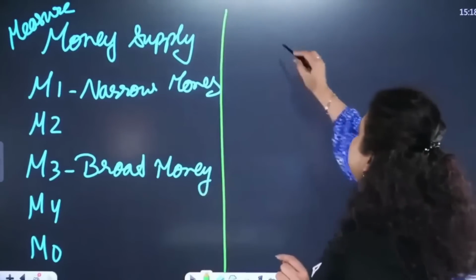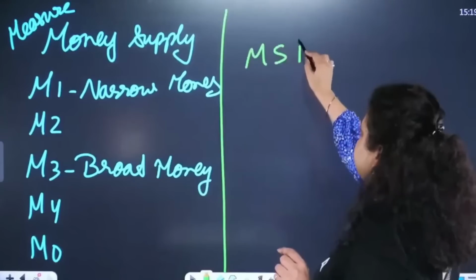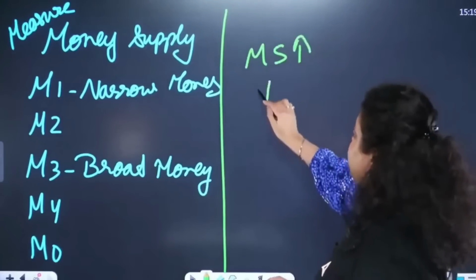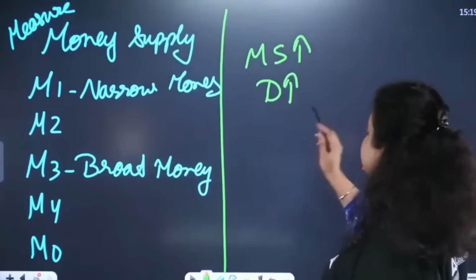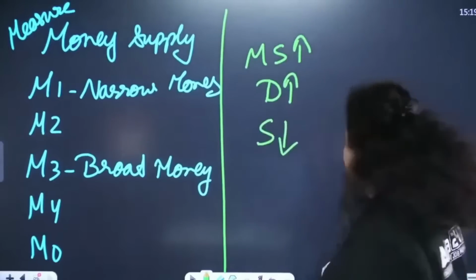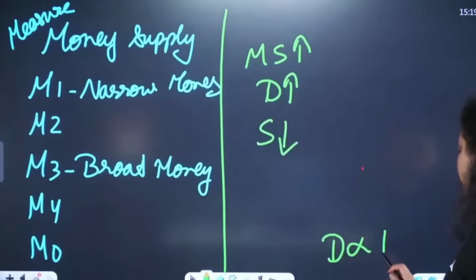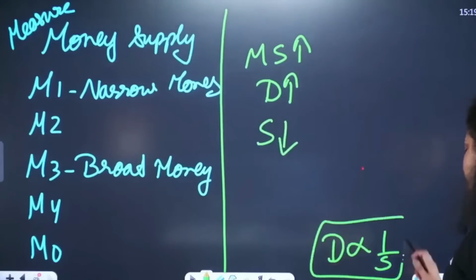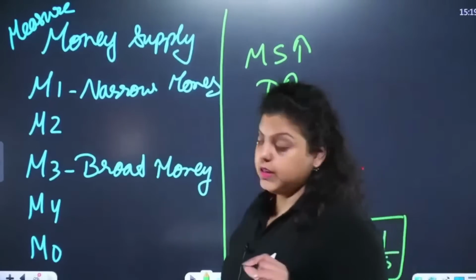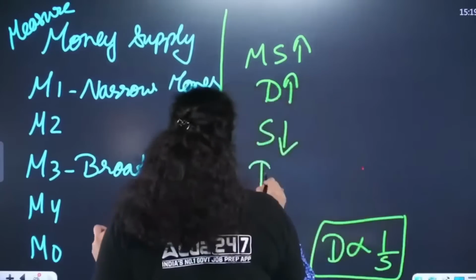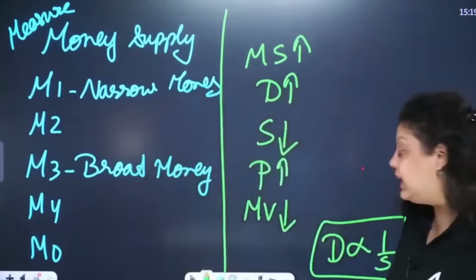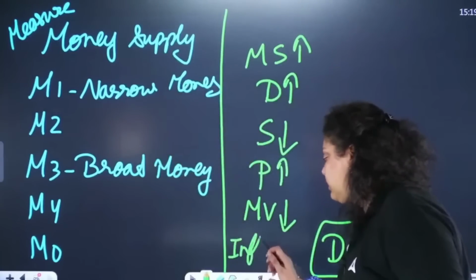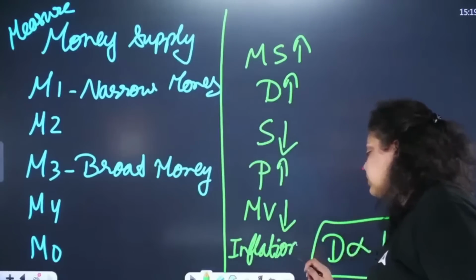Let's say in the economy the money supply is increasing. If the money supply increases, the demand for goods and services by consumers increases. If we have more money, we will purchase more goods and services. If demand increases, supply will decrease, because demand and supply always have an inverse relationship. Then prices will start increasing and the money value of goods and services will decrease, and that creates inflation in the country.